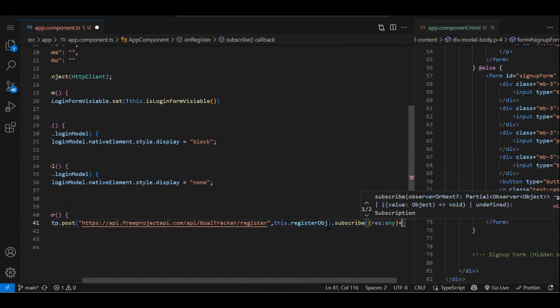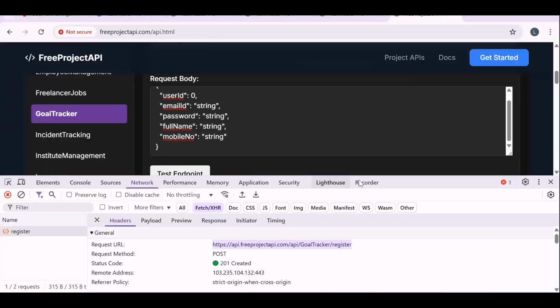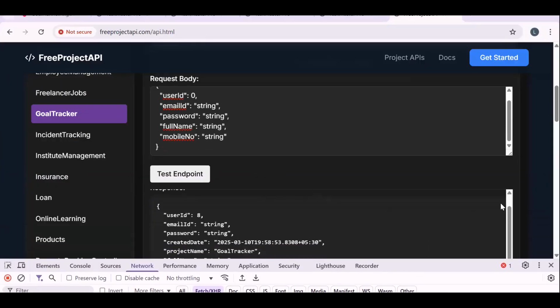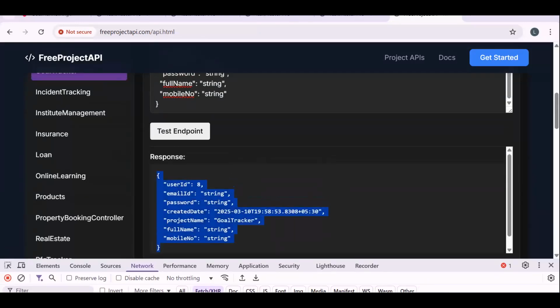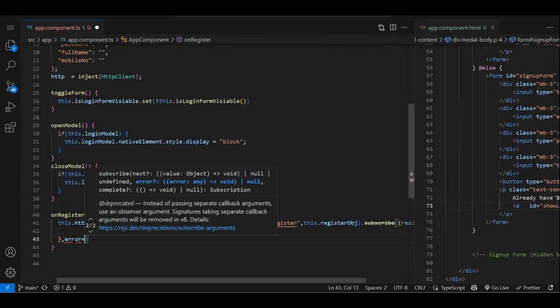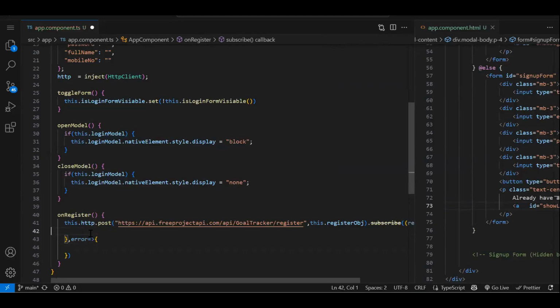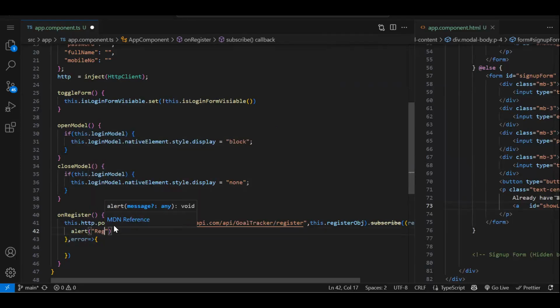Result colon any. Let's check the response. What type of response we are getting? So see, response what you are getting, the same object. Fine. So if API call is success, your subscribe will execute. If there is any error, your error block will execute. So let's write the error block also. Fine. And here we will show alert, registration success, whatever the message you want to show.